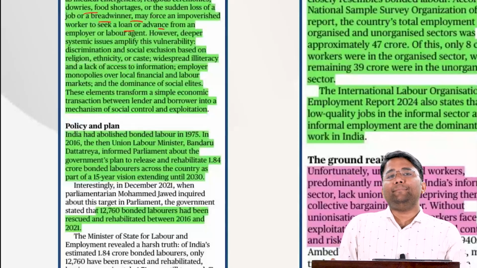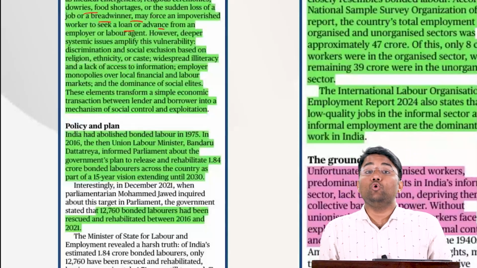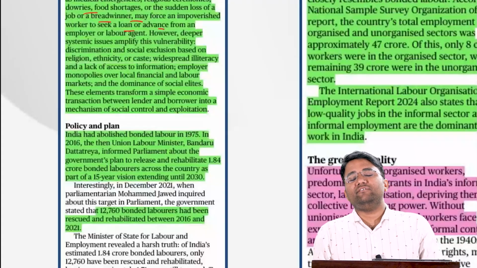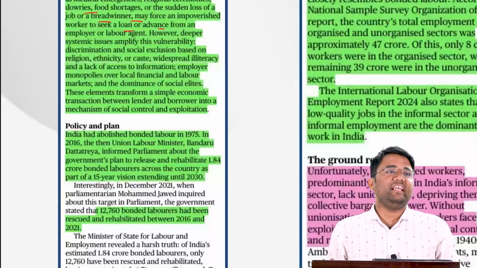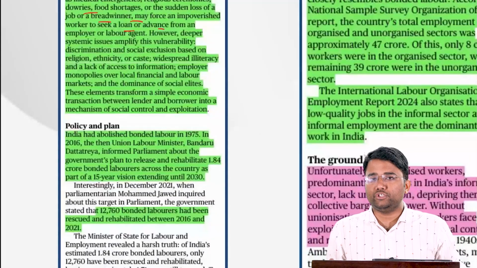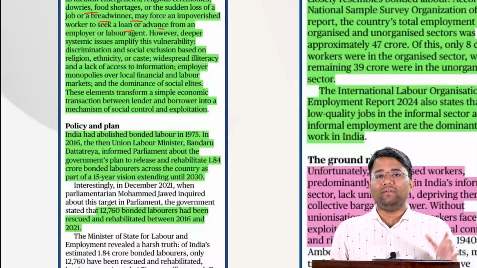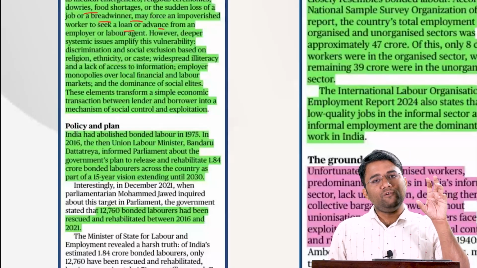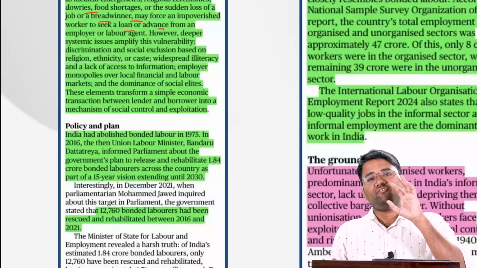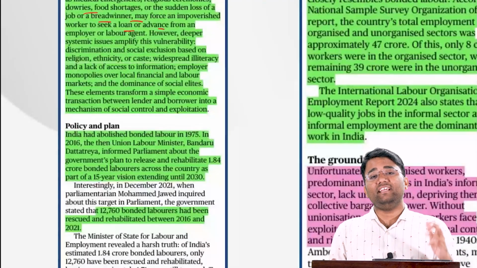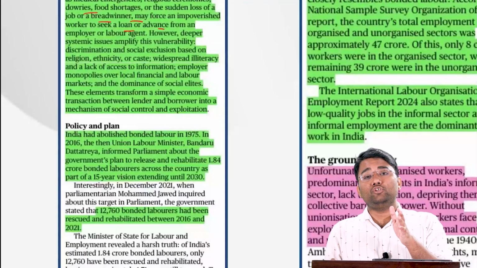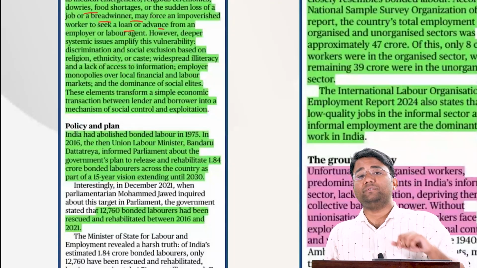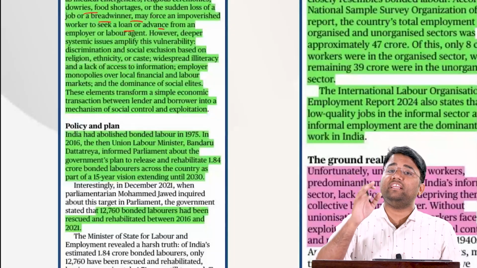So for completion of that marriage, people take a loan, and then they find it very difficult to repay that loan, and they have taken this loan from non-institutional, informal lenders, where the interest rate will be very high. When that person finds it very difficult to pay back that loan, that person might be compelled to work at the place of the person who extended the loan without any payment.